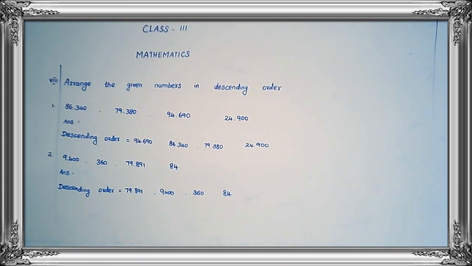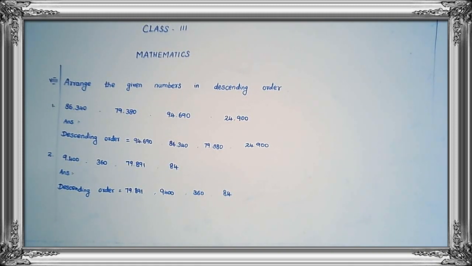Write the following numbers in ascending order. Ascending order means we have to arrange the numbers from small to big.